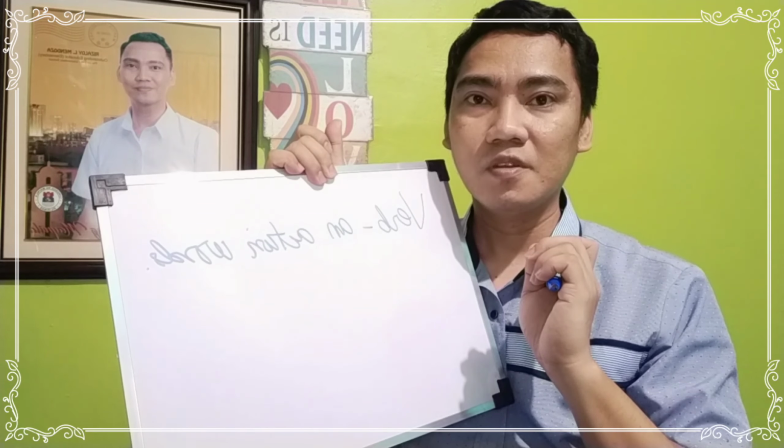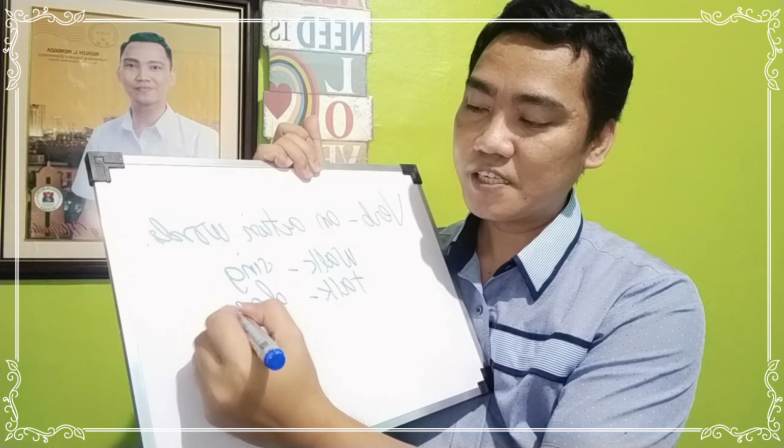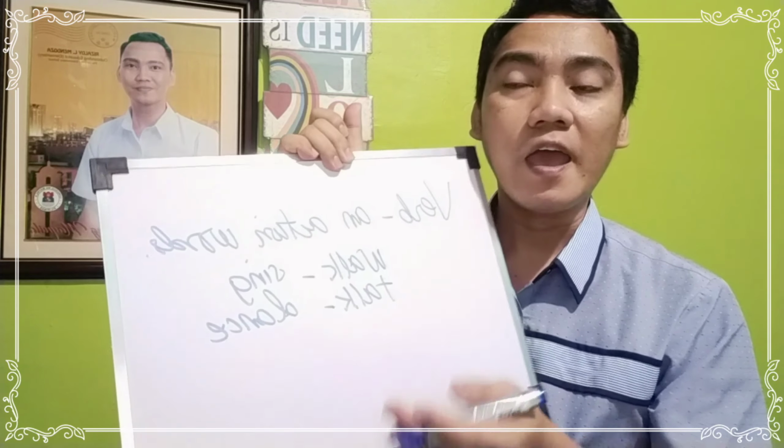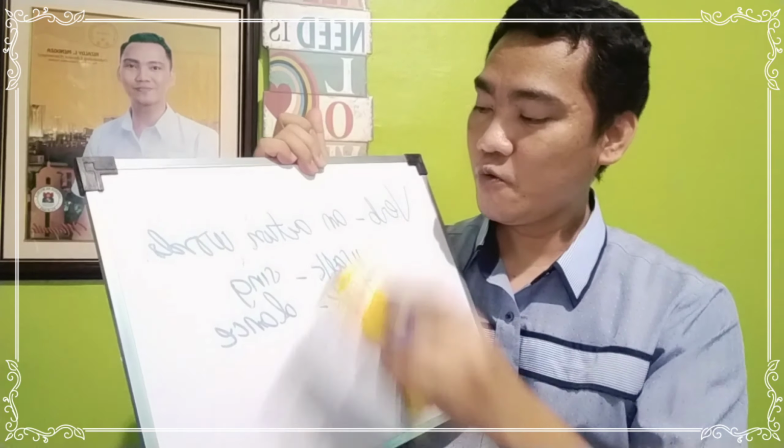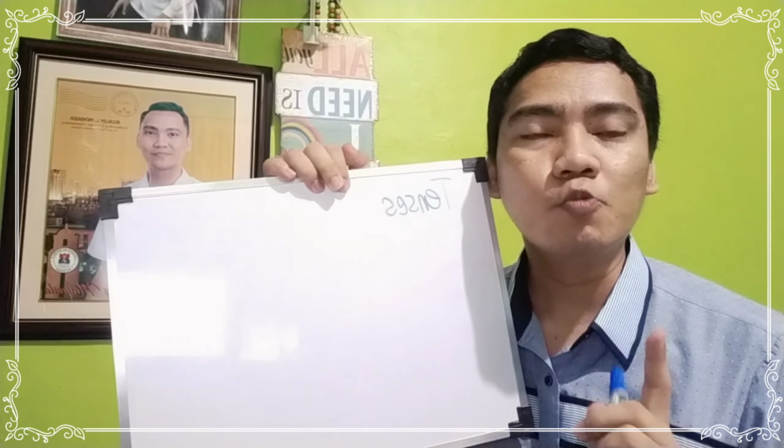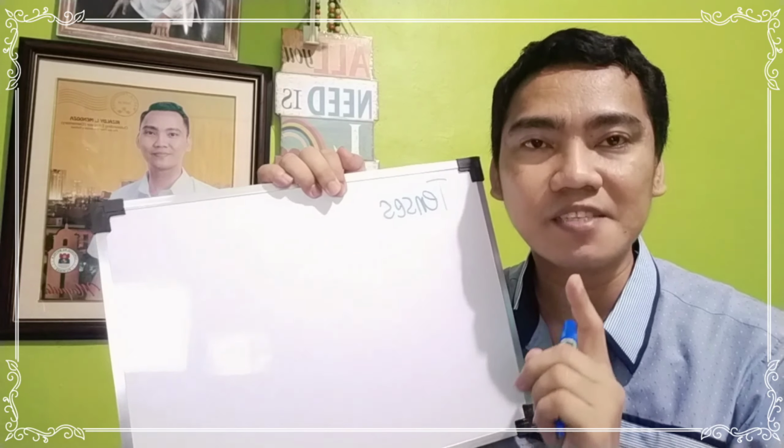Listen, dance, what else? You may also say walk. Okay, let's say talk, sing, dance. So these are some of the examples of an action word. So we are going to discuss all about the simple tenses of verb. Alright, so we will focus on the tenses of verbs.